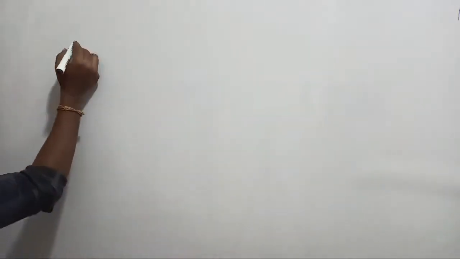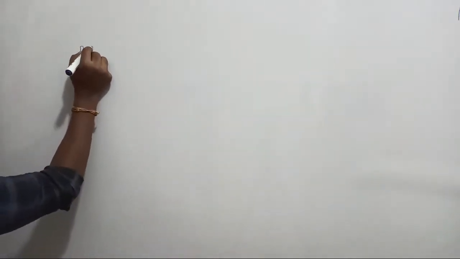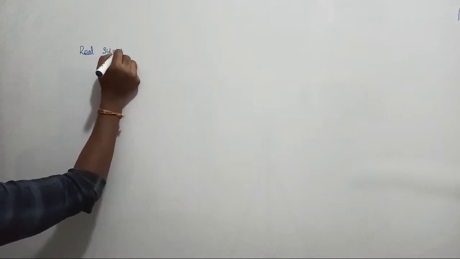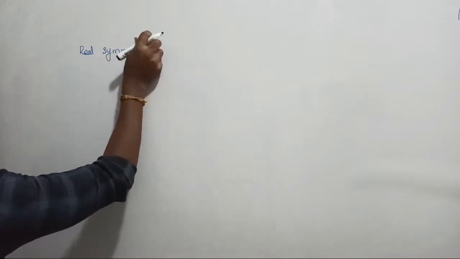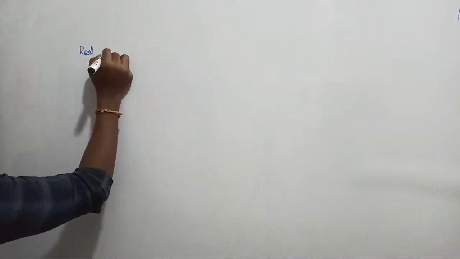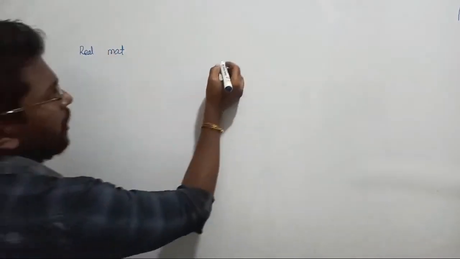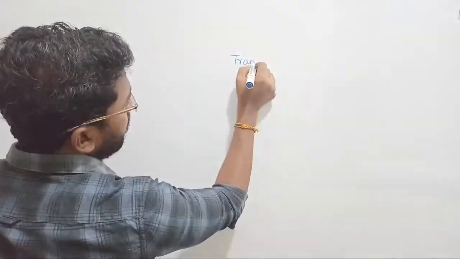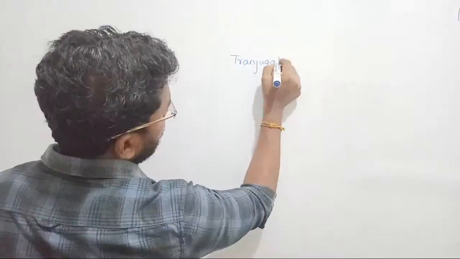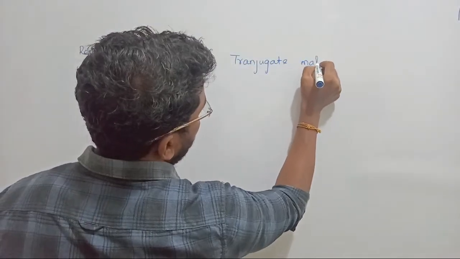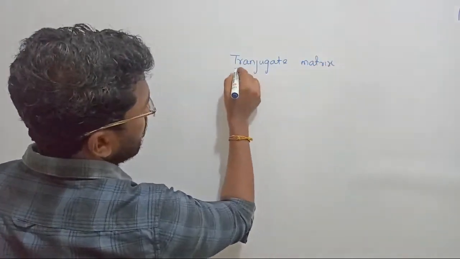For that, we have to talk about real matrix and imaginary matrix. When we are talking about real and imaginary matrix, that is called transgate matrix. Let me talk about the first one. Now let us discuss the real matrix, and another one is the transgate matrix. What is the difference between real matrix and transgate matrix?